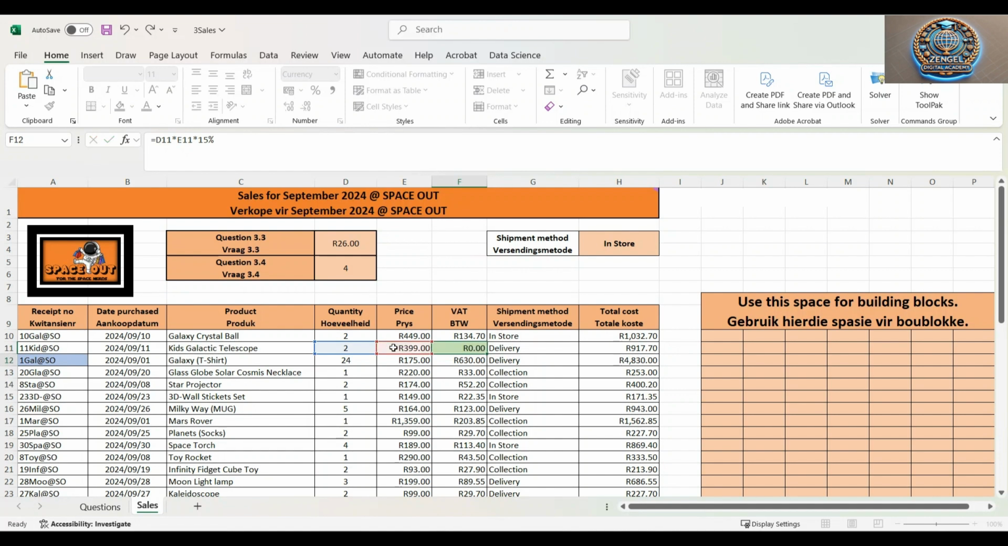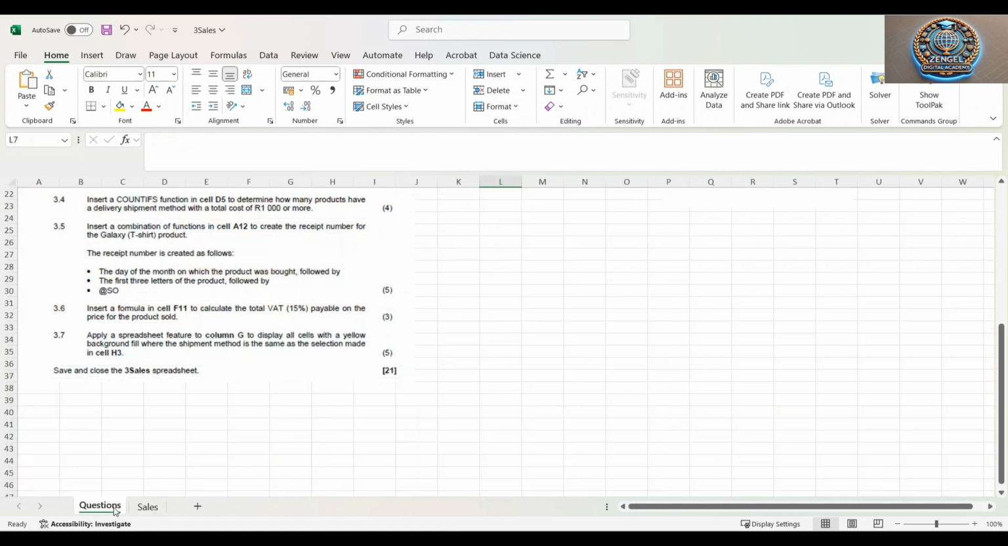Then when we say enter, it's actually now giving us the VAT amount, meaning 15% of that price times 2 in terms of the quantity. And now we actually have our answer correct. All right. And then next, we need to look at the last question, which is 3.7.